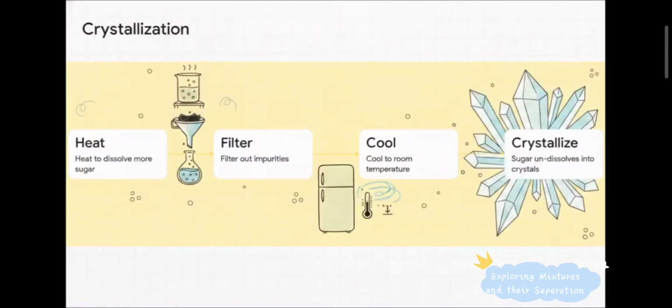What's super interesting here is how this mimics the traditional confectioner's approach to making sweets. If you want to force way more sugar into water, what do you do? You heat it up to make a syrup. But what happens when that superheated, totally saturated syrup goes into the fridge to cool down? The cold environment literally forces the sugar to undissolve. It separates back out into these visible, beautiful, completely pure solid crystals. This whole process, crystallization, is an incredibly effective way to purify solid substances.